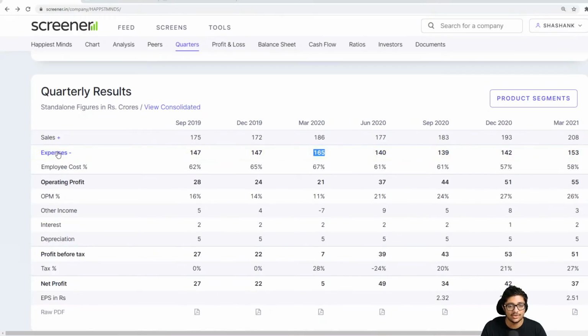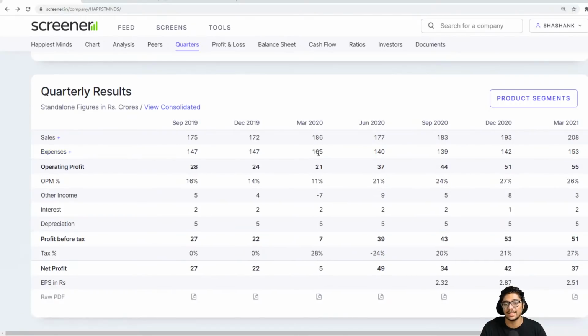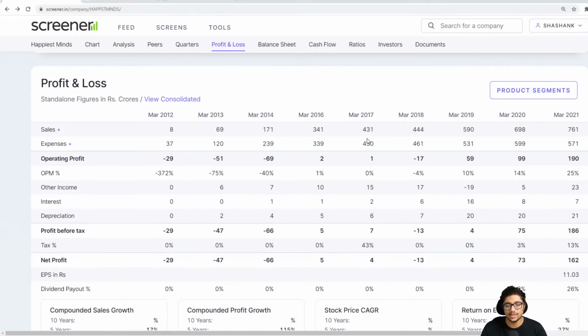Now click on that and you see why it is so big. It's saying employee cost went up slightly in that year, or maybe something else went up in that year. Now this is direct cost. Again, if you see the next few years, it's come down to 140, 139 and 142. That is good. Now, this is something that you look at from a quarterly angle. Now, leave quarterly. Let's go down directly to the yearly. This is the yearly, how it looks from a yearly angle.